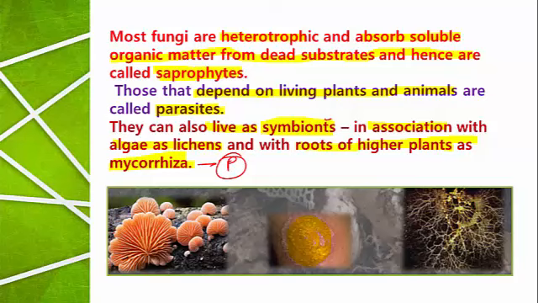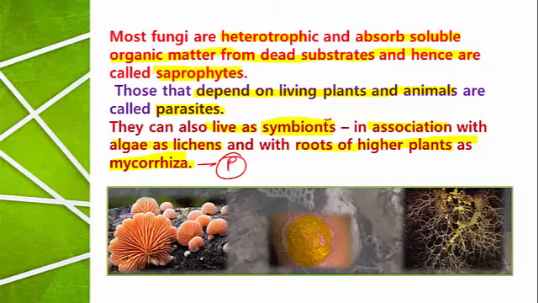So, three types of associations or three methods of getting the food. If food is obtained from a dead substrate, it is saprophyte. If food is obtained from a living plant and animal, it is parasite. If two different organisms are present together and both of them are benefited from each other, that kind of association is called symbiotic association.